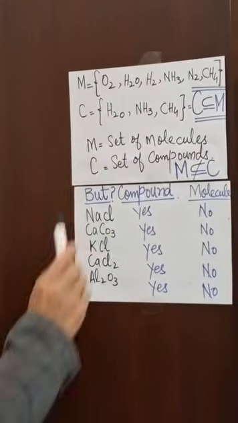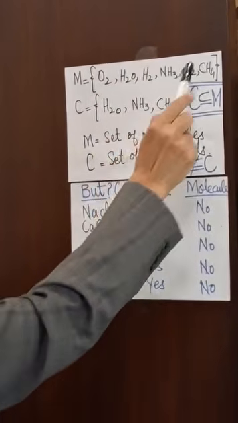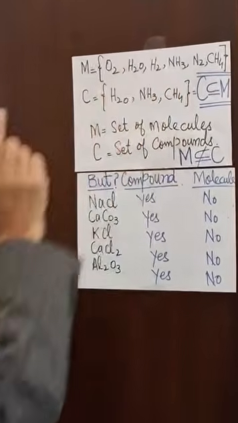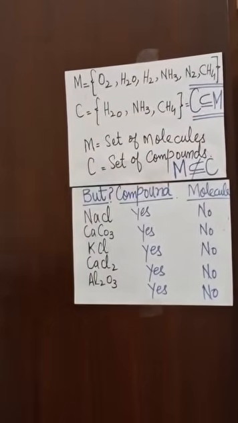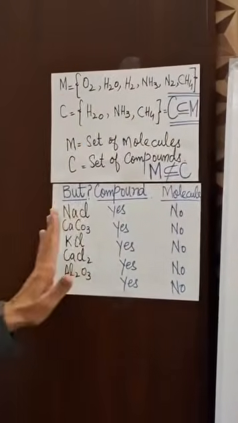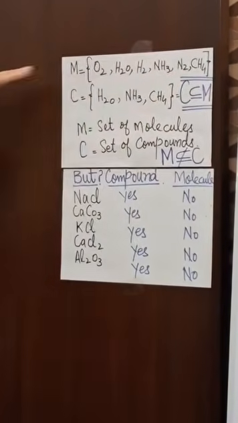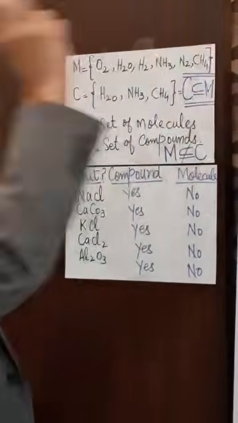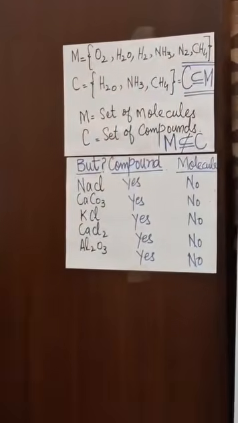But oxygen is not found here. Hydrogen is not found here. Nitrogen is not found here. Oxygen, hydrogen, and nitrogen, they are molecules, but they cannot be written in this set of compounds because they are not compounds. So all molecules are not compounds. This molecule is not a compound. This molecule is not a compound. This molecule is not a compound. So all molecules are not compounds, but all compounds are molecules. So all these compounds are molecules, but all these molecules are not compounds.